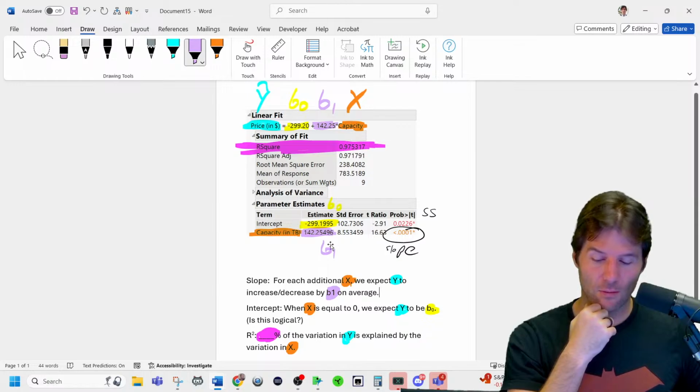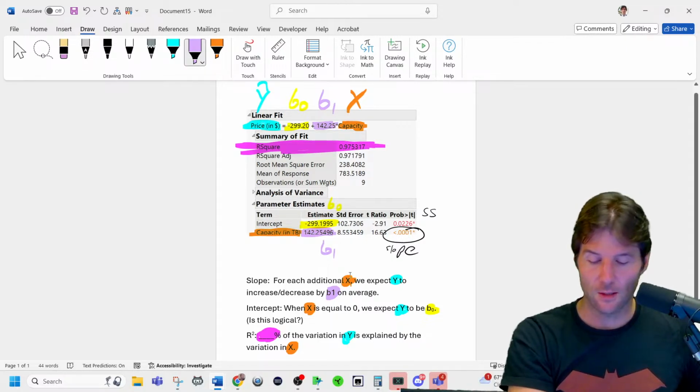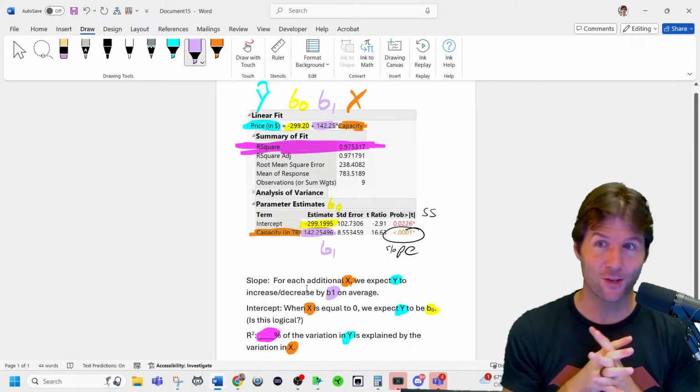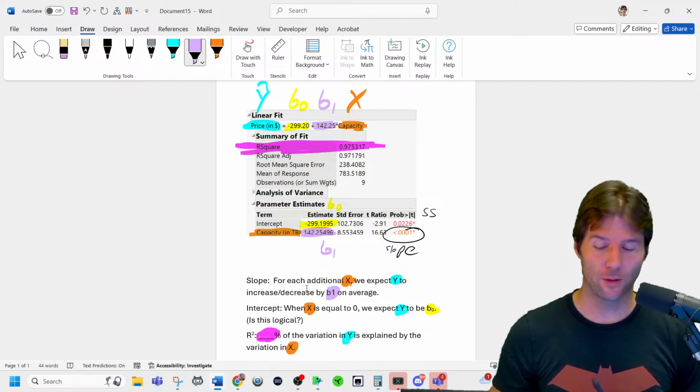And then 97.5% of the variation in price is explained by the variation in capacity. Once again, just plug in where I have it color coded and write these down. Please write them down and try doing it. Try saying them out loud. The more you say it out loud, the more you can write them down, the better you can do.